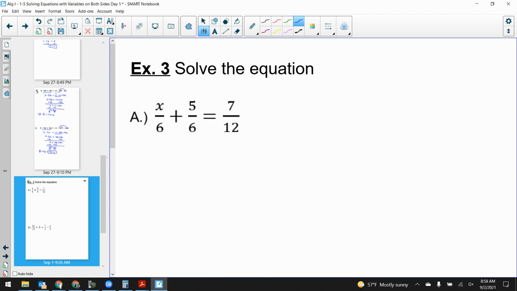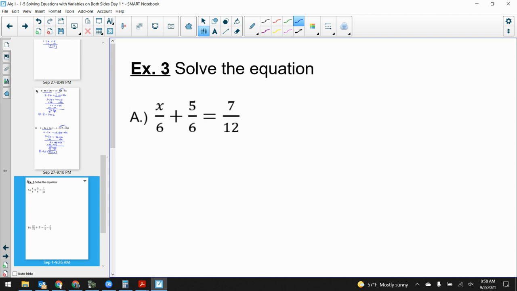Now, don't get me wrong. I could solve this equation just by using the fractions. Subtract the 5/6, multiply by 6 over to the other side, and that would be completely fine. But I want to show you a method that will work even when I cannot use the fractions. Here's what I mean. Take a look at this. I've got x over 6 plus 5/6 is equal to 7/12.